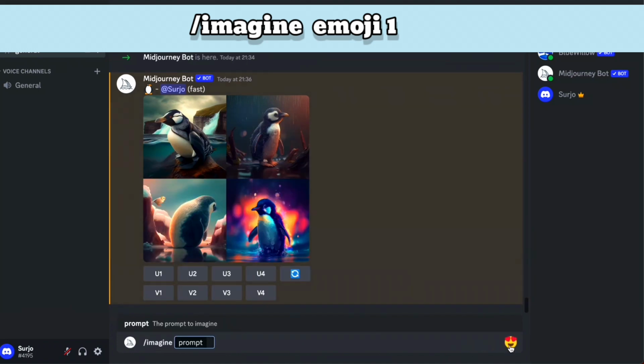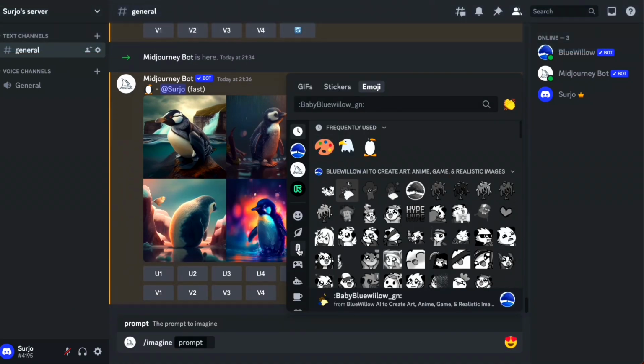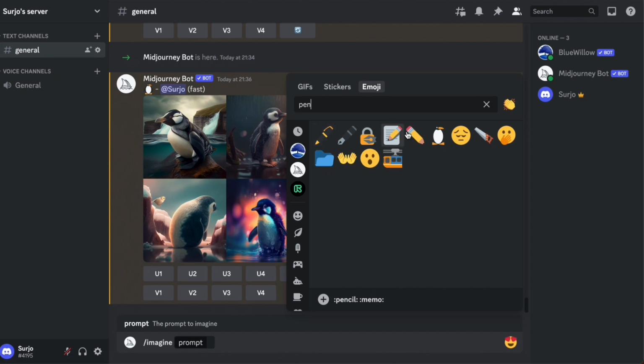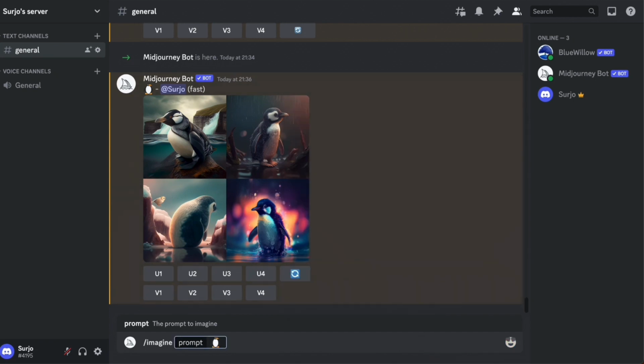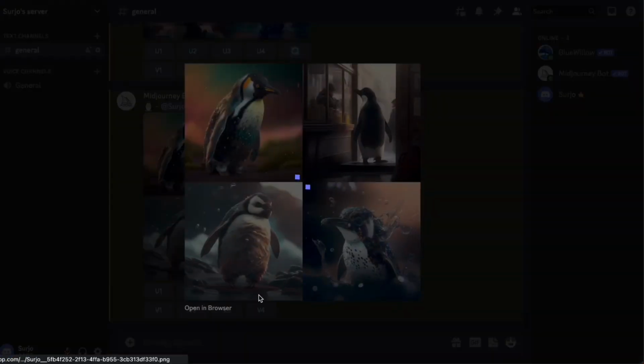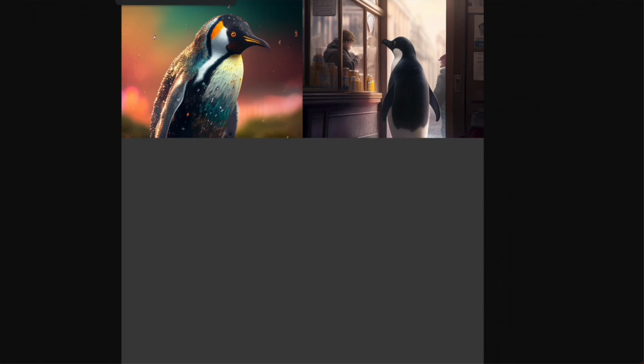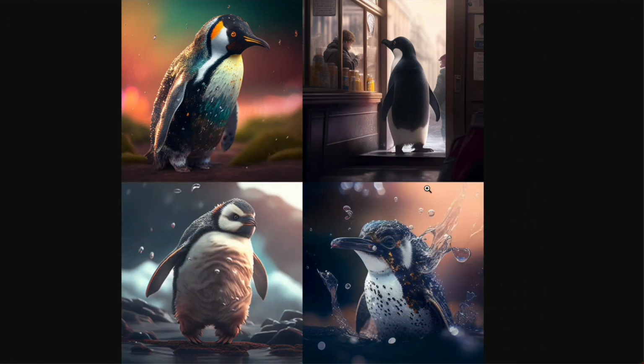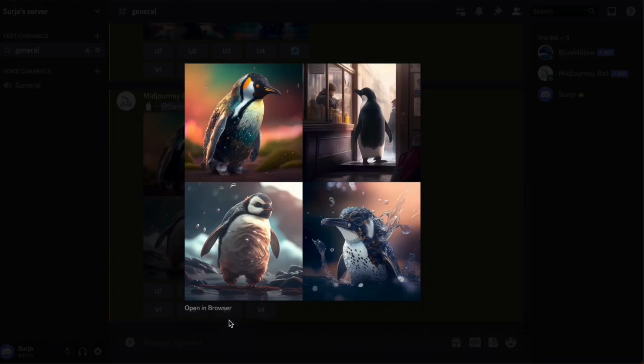Then first I will choose penguin. So we'll press enter. We wait till the image is formed. So here we get this emoji. Again, 4 different types of penguins are formed. The fourth one looks very creative. So let's move to the next emojis.